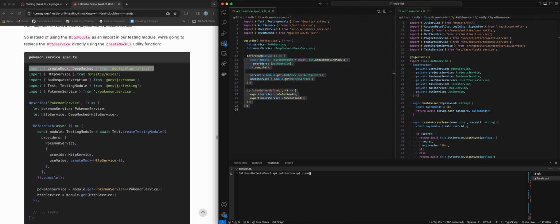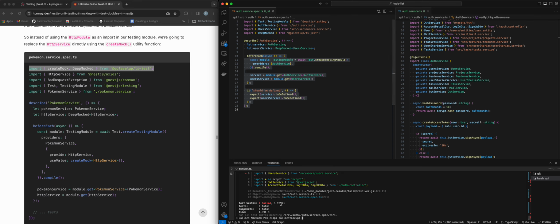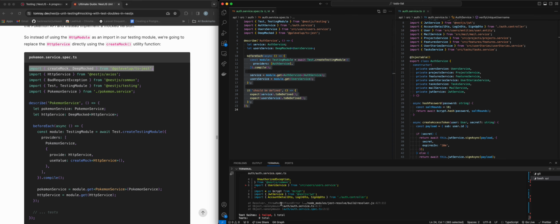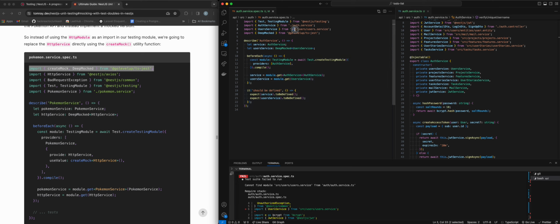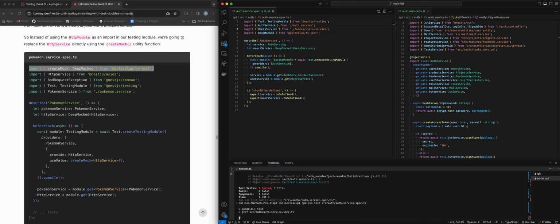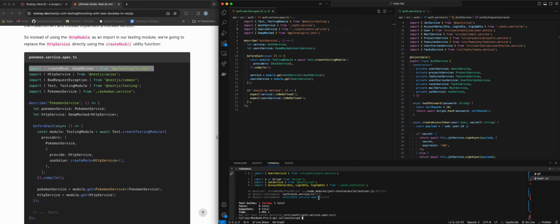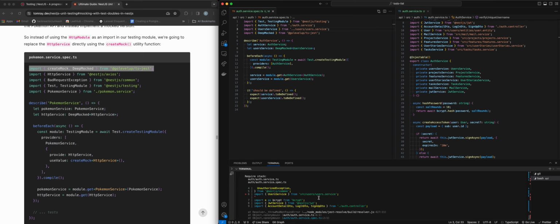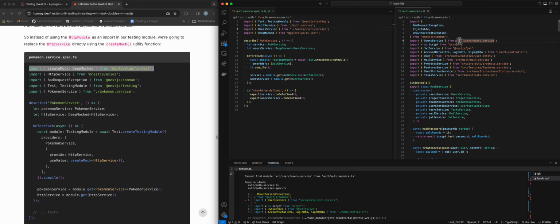I'm going to try to run the test for this file to see what errors pop up. Obviously a lot of them. So the first thing it's saying is it can't find src.users.user service. Let's rerun it and see if we get a new error. Oh, so all of these are SRCs too.